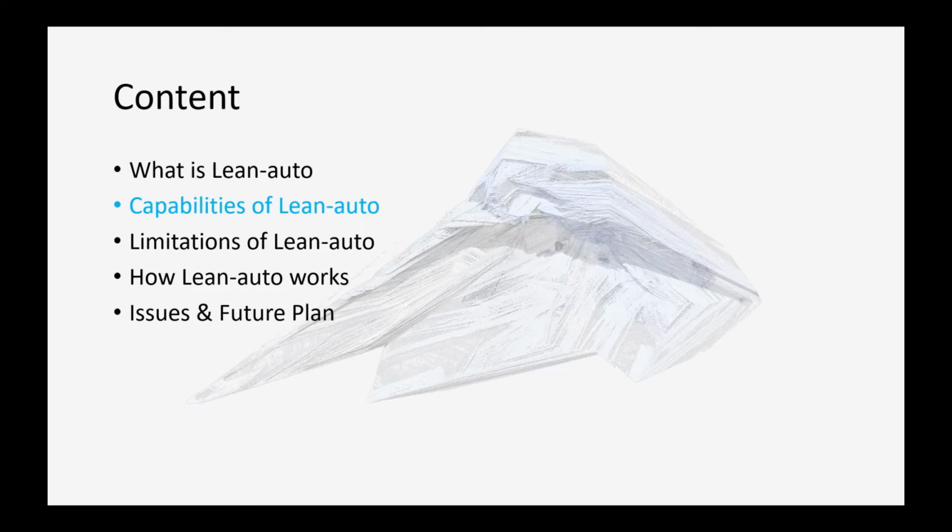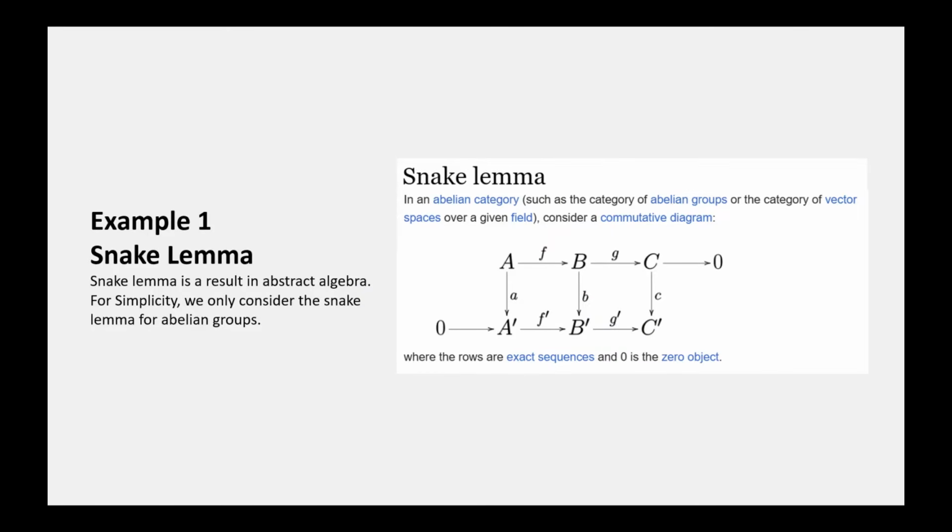Now, let's talk about the capabilities of LingAuto by looking at some examples. The first example we have is a theorem called the snake lemma, coming from abstract algebra. It says that if we have a commutative diagram that looks like this, then we have an exact sequence relating the kernels and cokernels of the morphisms A, B, and C, and they satisfy additional properties if the morphisms in the diagram satisfy corresponding properties.